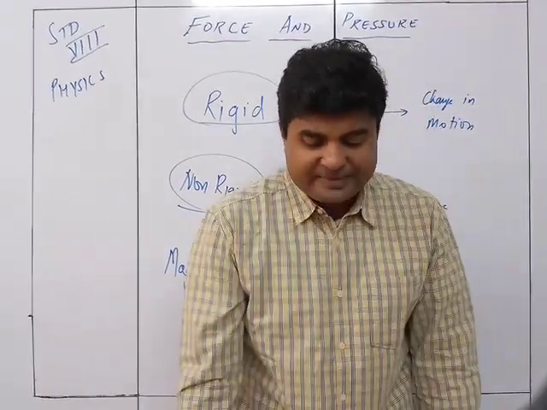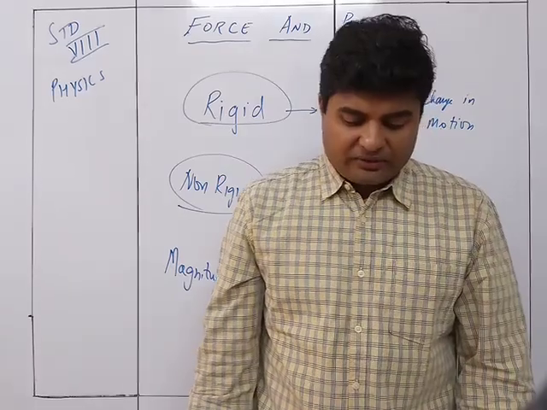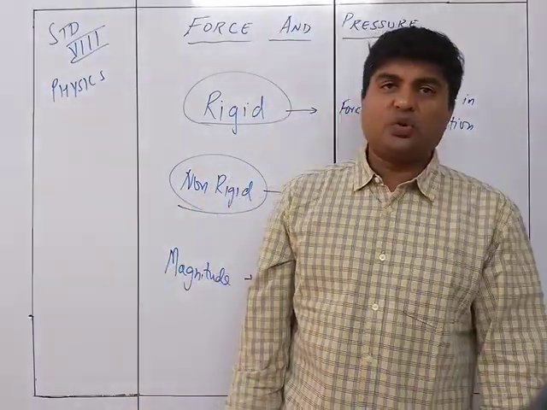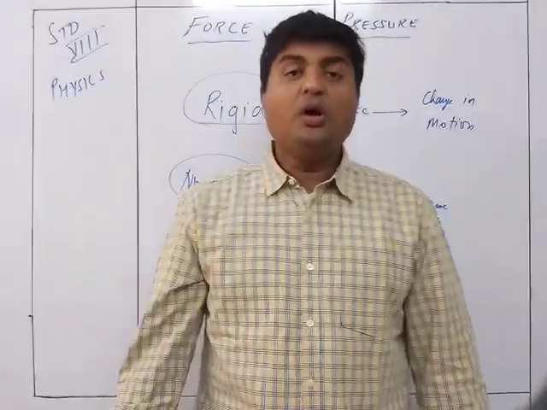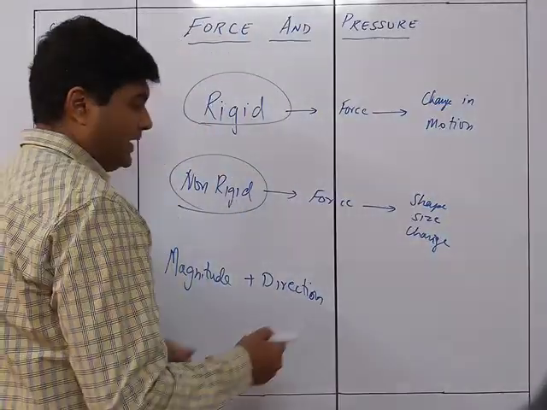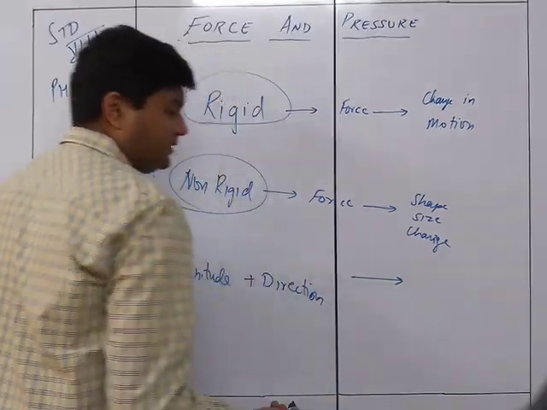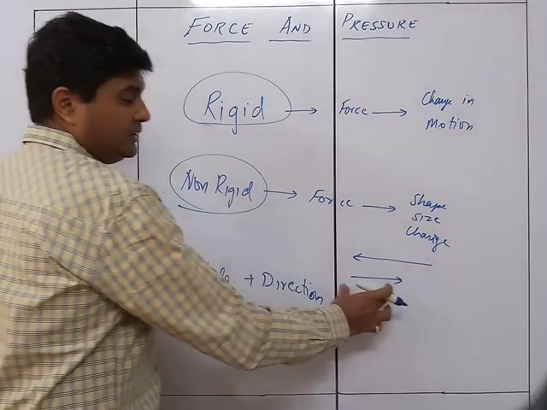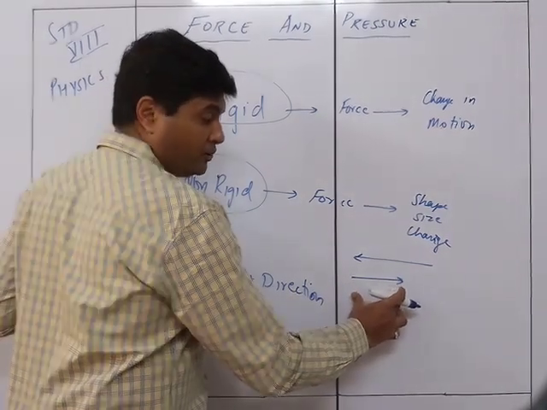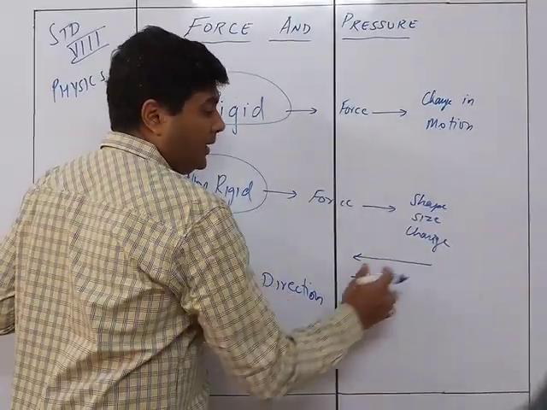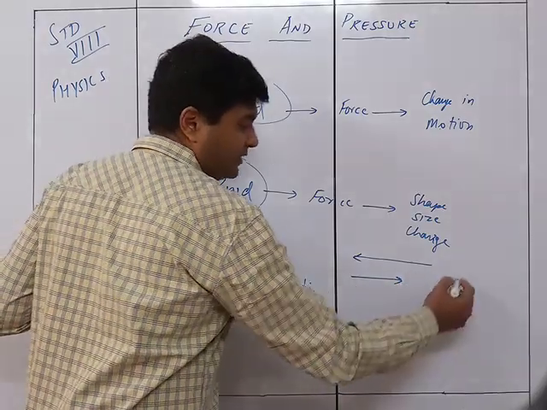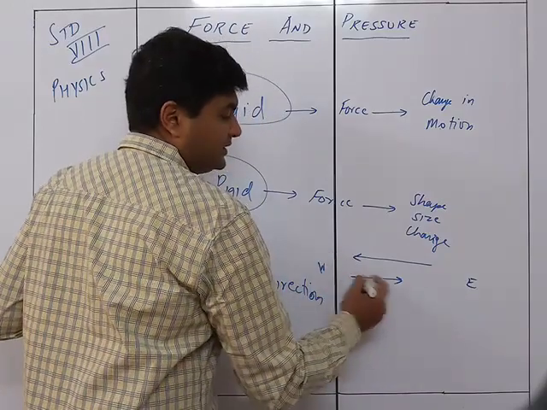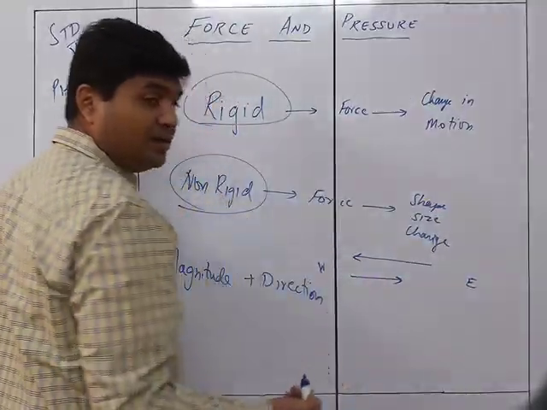A force is represented by an arrow. The length of the arrow is a measure of its magnitude and the arrow shows the direction. So you can show a force in the form of an arrow. If it is an arrow like this, there will be another arrow, something let's say like this. I know that this arrow is smaller, so the magnitude is small. This arrow is bigger, so the magnitude is big. This is in this direction. Suppose this is the east direction and this is the west direction, then this is towards the east and this is towards the west.